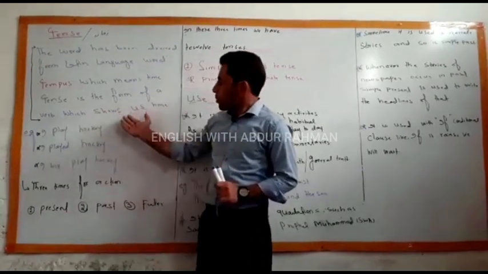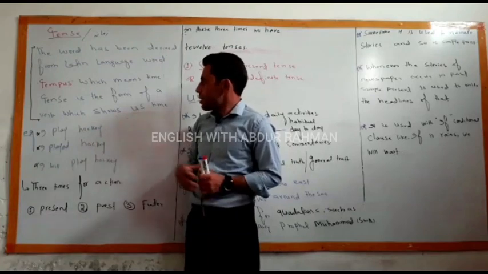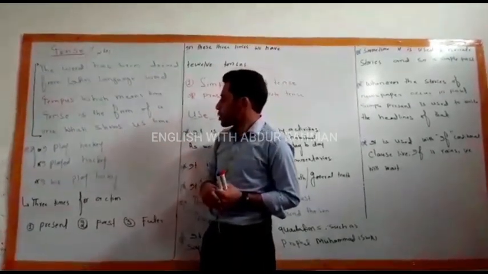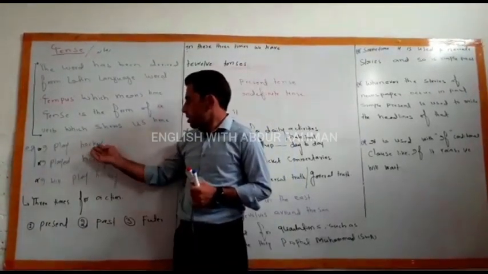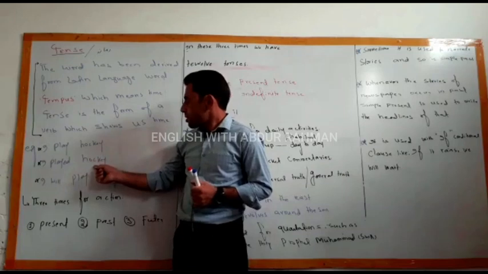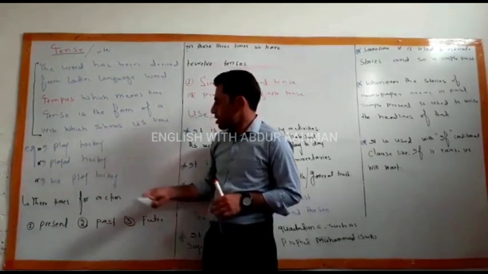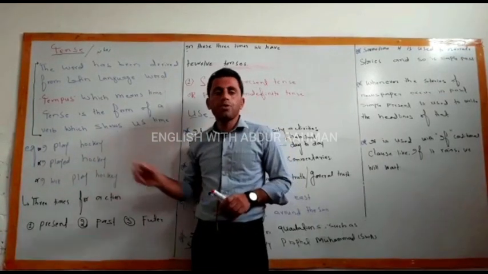So we supported here by the use and by the examples this statement and this definition, that tense is the form of a verb which shows us time. Clearly, we see that this is simple present tense, this is simple past tense, and this one is simple future tense.